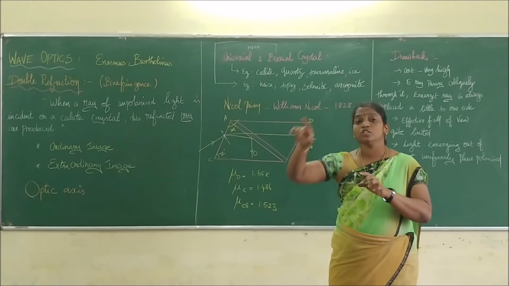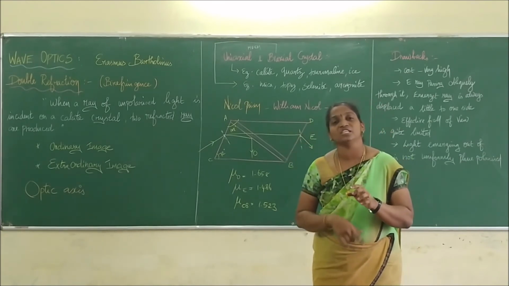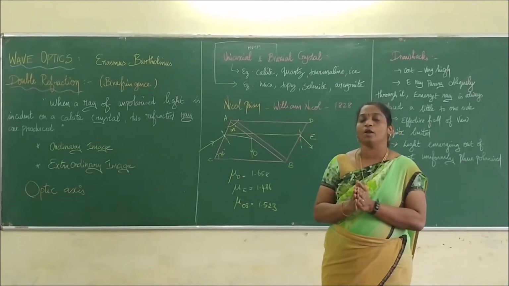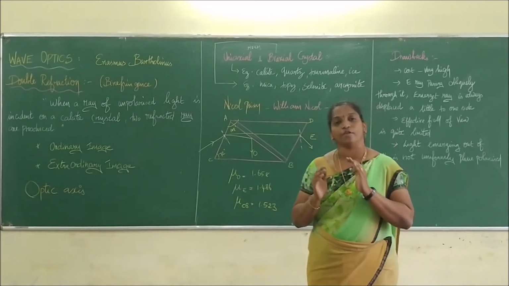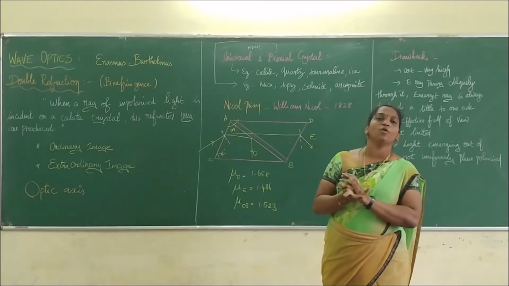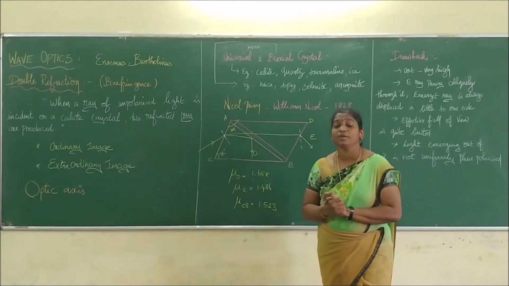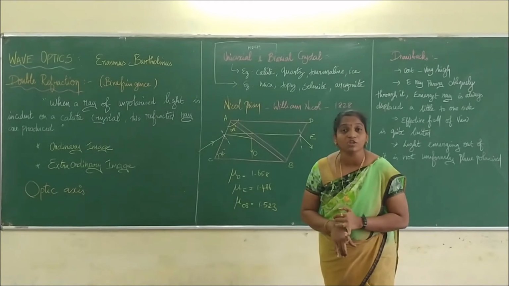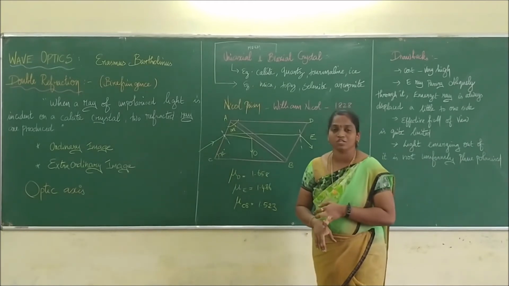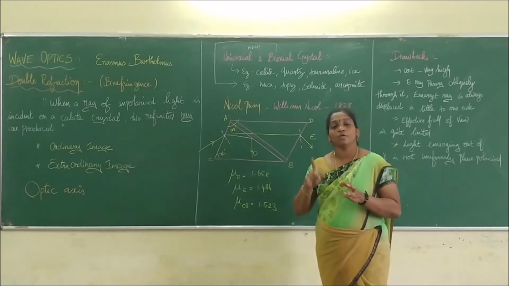The image which moves around the stationary image is the extraordinary image, which doesn't obey the laws of refraction. In a board examination, they will ask the difference between ordinary and extraordinary. The first point is that the ordinary produces a stationary image, whereas here the image is not stationary, it is moving. So why is it moving?